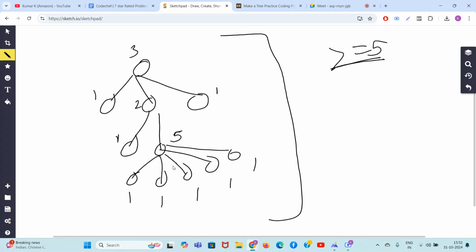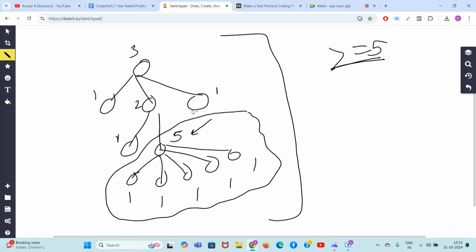Why? Because this node itself will take 5 operations to build. This part of the tree itself will take 5 operations to build, and the others are also going to take some operations. So the answer should be greater than or equal to 5. That's common sense. Because if a node has 5 edges like this, I can use only one edge at a time. I cannot use this and this at the same time because this node will get repeated in that operation.